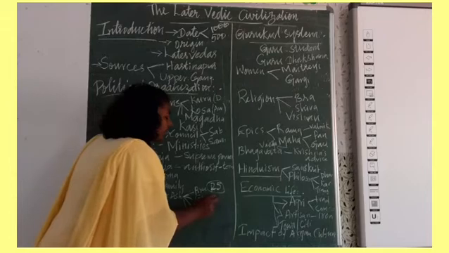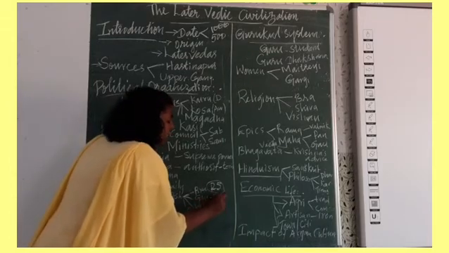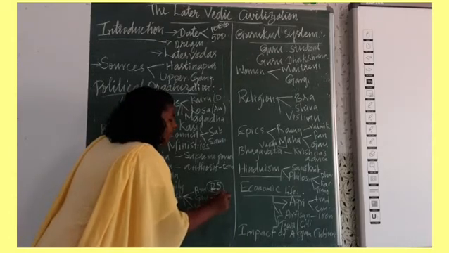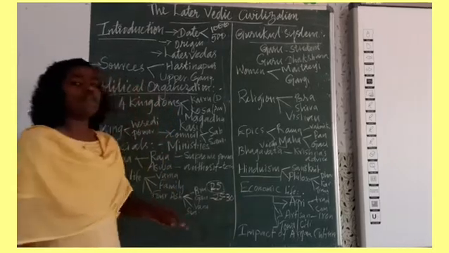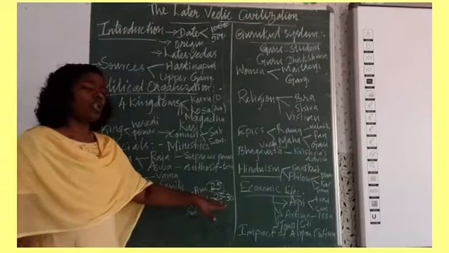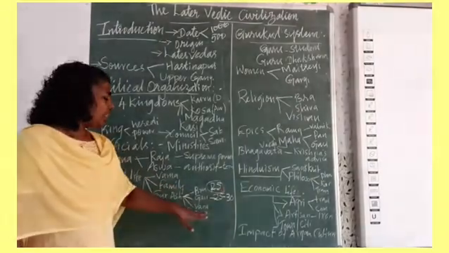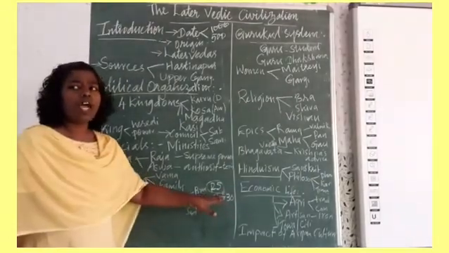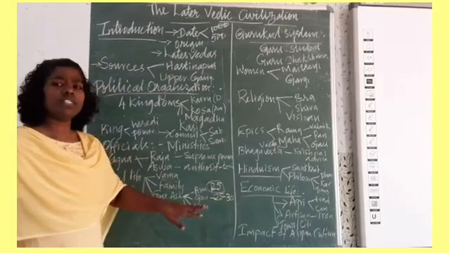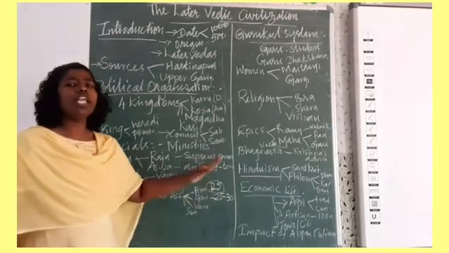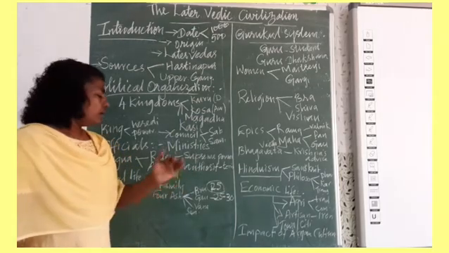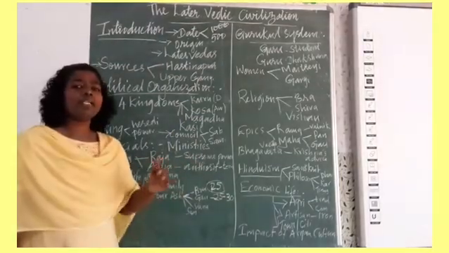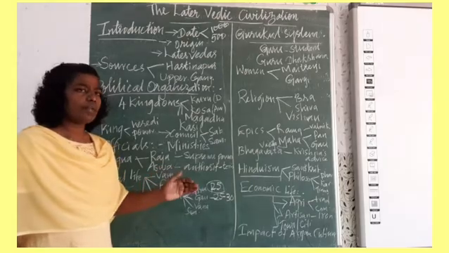And grihastha talks about entering into family life. And after that, he has to leave his family life and take a separated life, that is called vanaprastha.